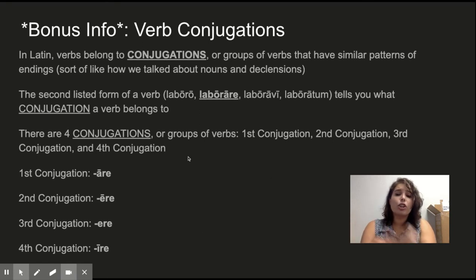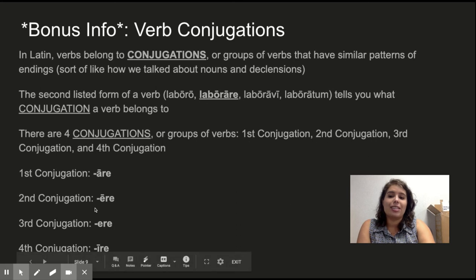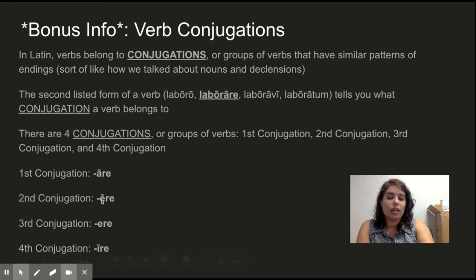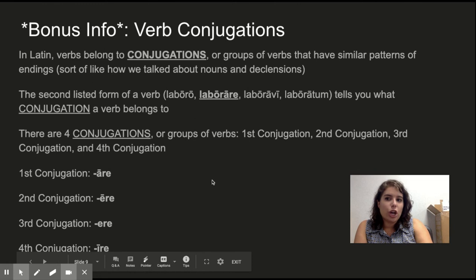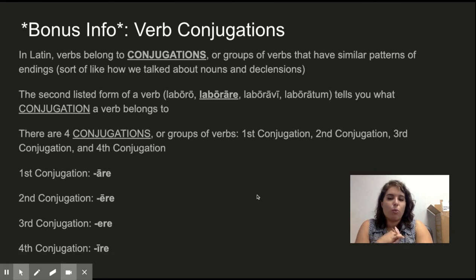You tell which one it is based on the vowel that comes before the re ending. So first conjugation is are, second conjugation is ere, third is ere, and fourth is ire. Second and third both have an e before it, but this is one of those cases where that long e is really important. Again, get these notes down and save them. We'll get more into this at a later date.